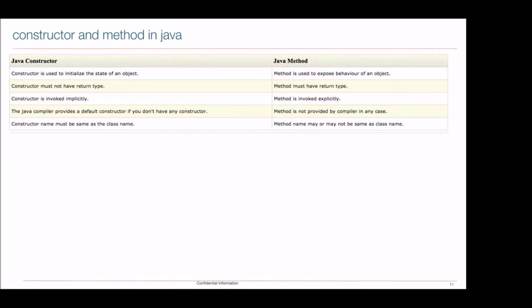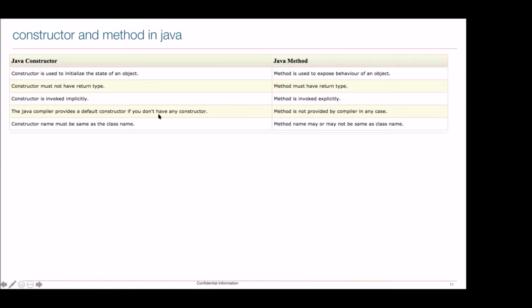A method has a return type, but a constructor does not have any return type. In the main method also, you have seen a return type of void. A method is invoked explicitly, meaning you need to call b1.average or whatever the function is. But a constructor is invoked implicitly, which means if you are not calling it and the object is created, your compiler is going to call it.